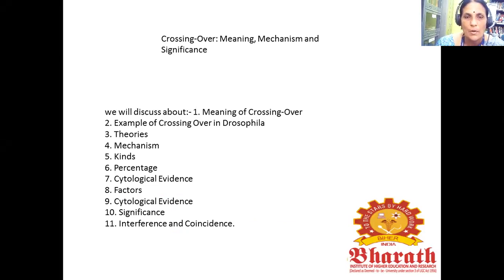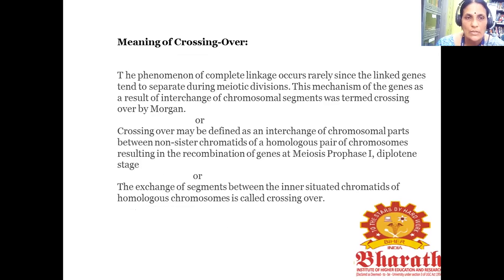We will discuss the meaning of crossing over, an example of crossing over in Drosophila, theories, mechanism, kinds, percentage, cytological evidence, factors, significance, interference, and coincidence. First of all, we see about the meaning of crossing over.